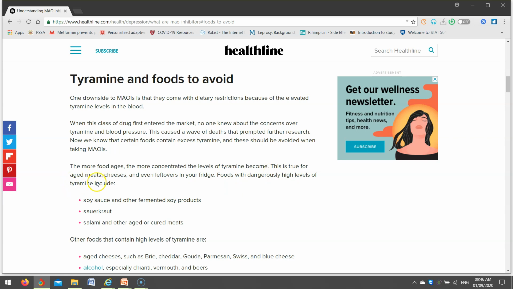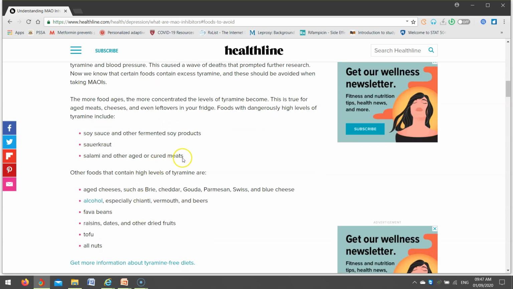Which foods are rich in tyramine? Aged meats, cheeses, and even leftovers in your fridge. Whatever things are left over in the fridge are rich in tyramine. Foods with dangerously high levels of tyramine include soy sauce and other fermented soy products, sauerkraut, salmon, and other aged or cured meats. There are other products which contain high levels of tyramine as well.